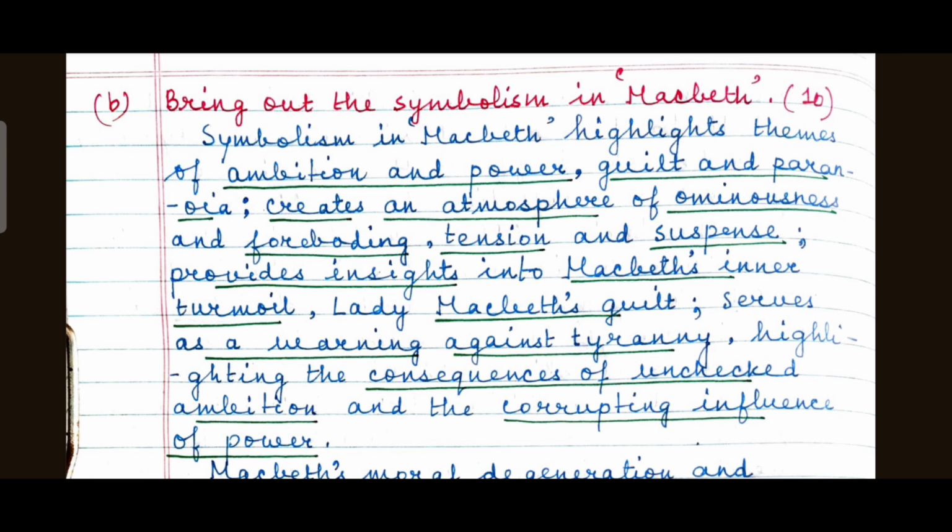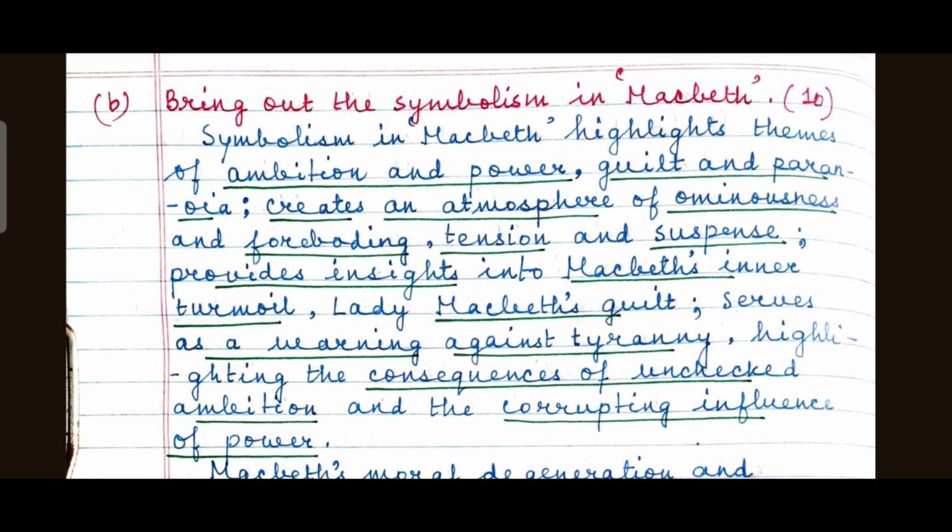So, let's begin. In the introduction, I have discussed in detail the critical comments. What is the significance of symbolism in Macbeth? Symbolism in Macbeth highlights themes of ambition and power. First point, highlights themes.